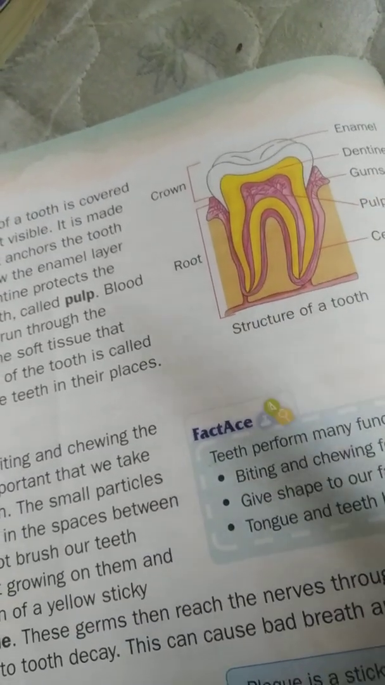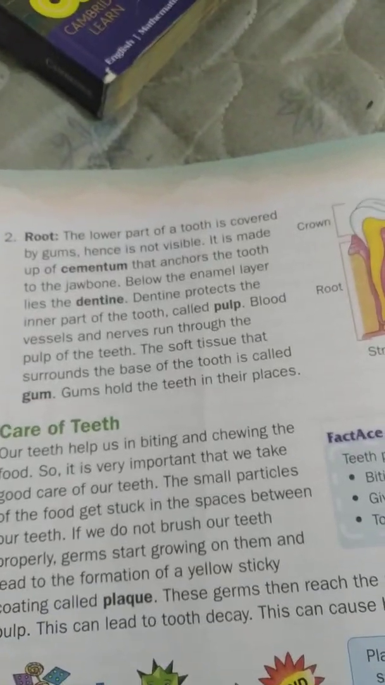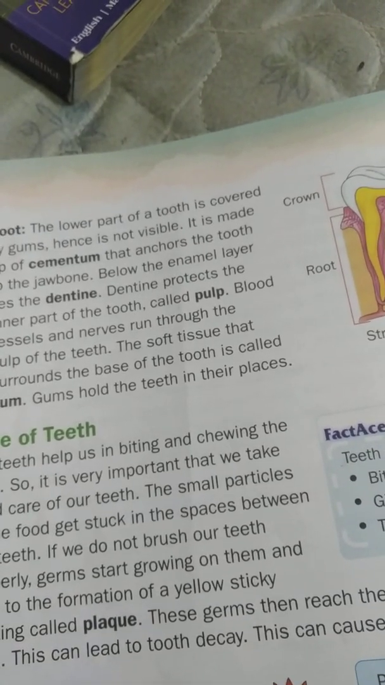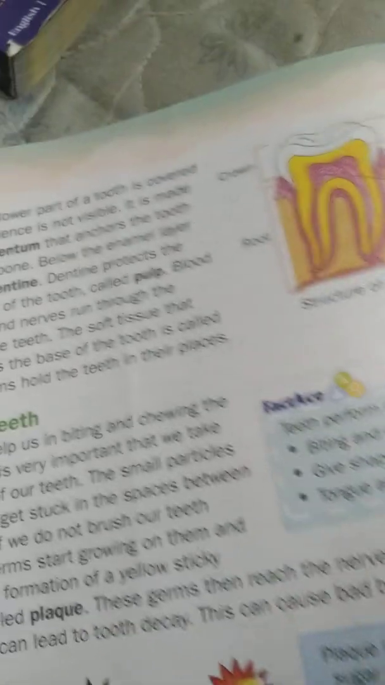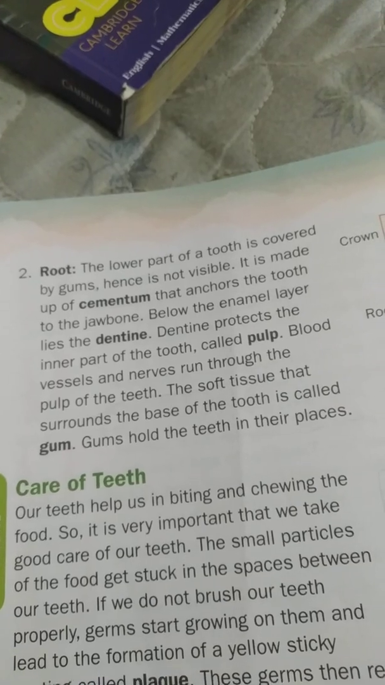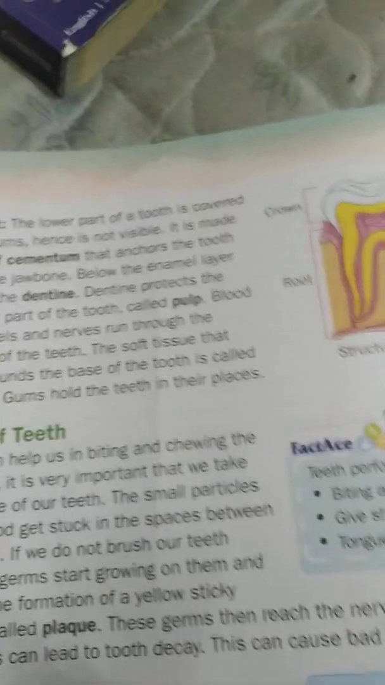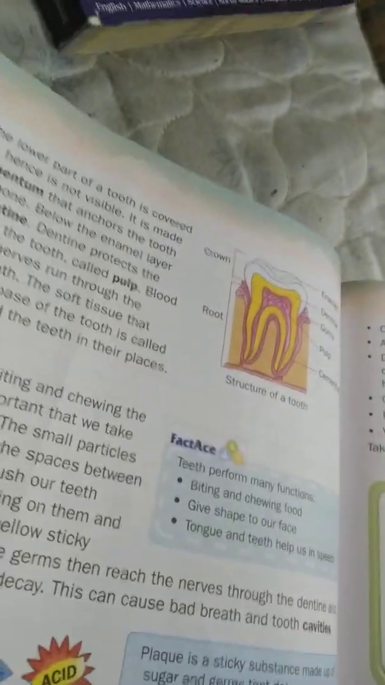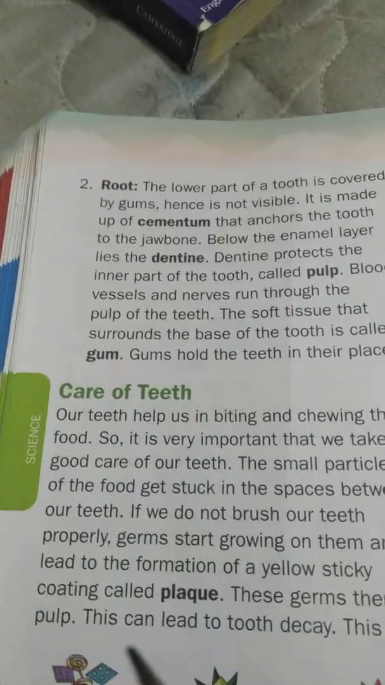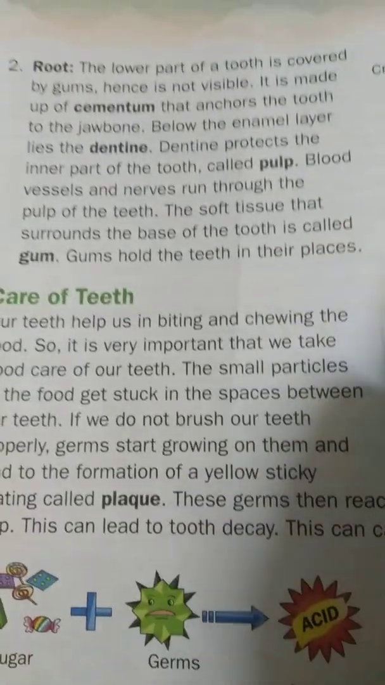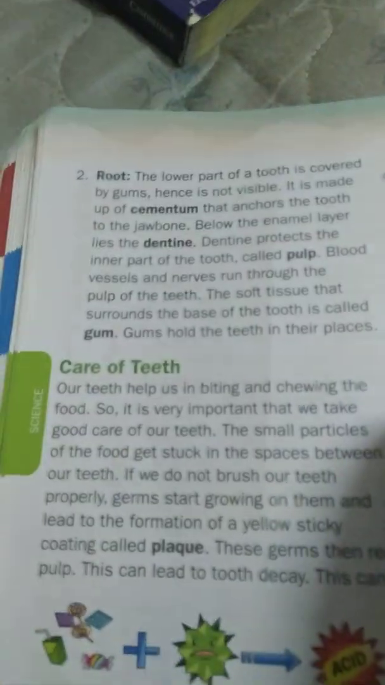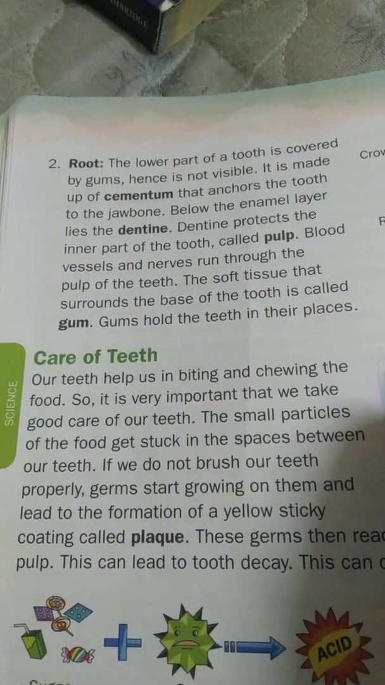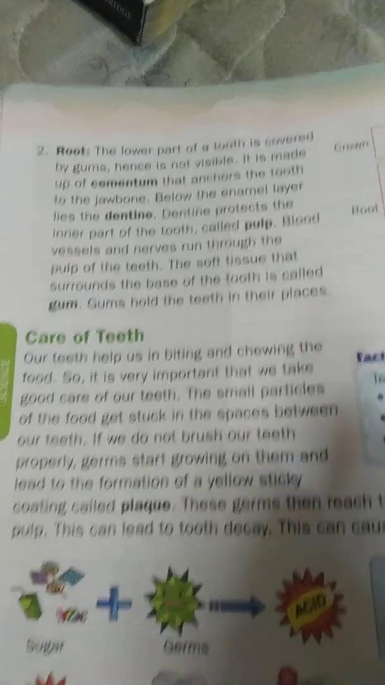Okay. Next, gums. The soft tissue that surrounds the base of the tooth is called gums. Pulp. Dentine protects the inner part of the tooth called pulp. Next, cementum. It is made up of cementum that anchors the tooth to the jawbone. So this is about crown and root. The lower part of the tooth is covered by gums, so hence it is not visible.